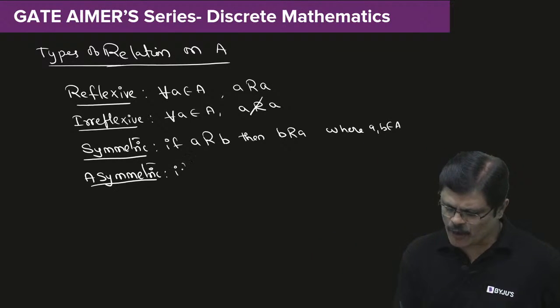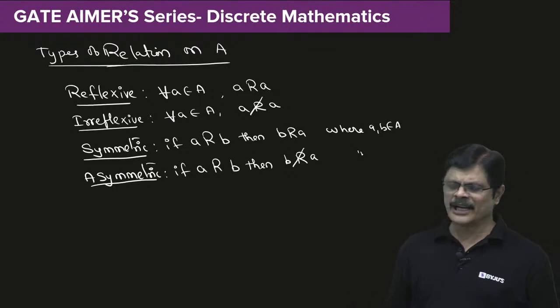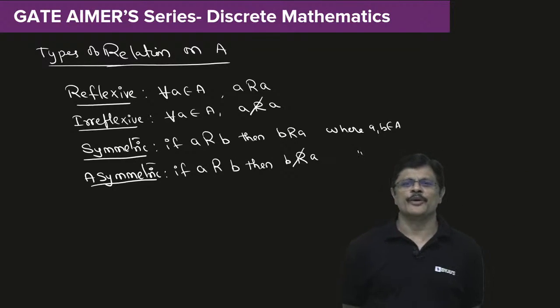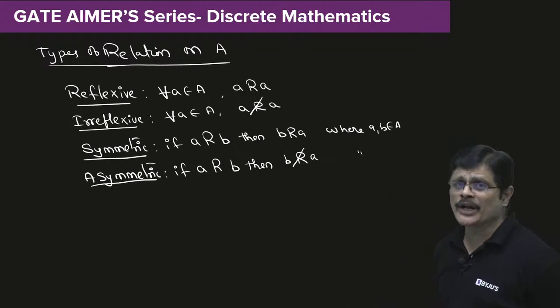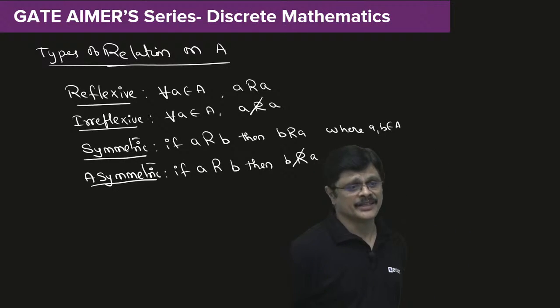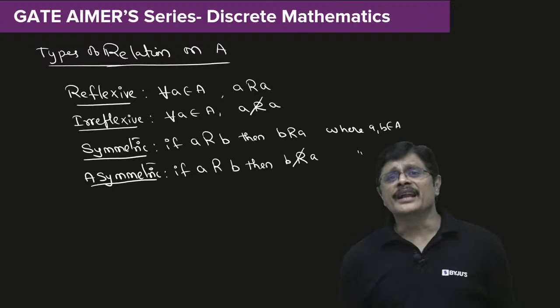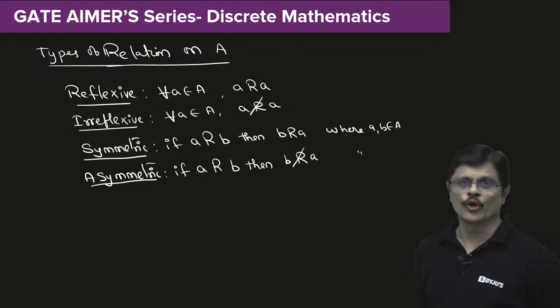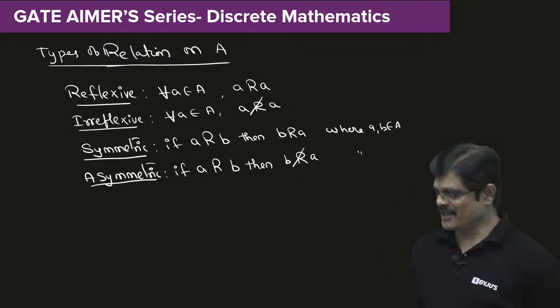Suppose if a related to b, then b should not be related to a, where a, b are elements of set A. यानी A B से relate हुआ तो B A से relate नहीं होना चाहिए. That is what you mean by asymmetric relation.